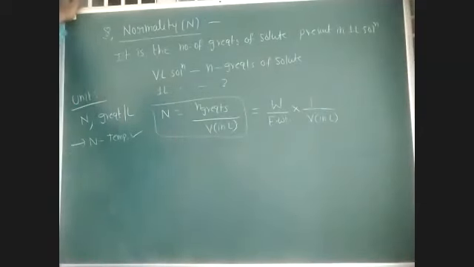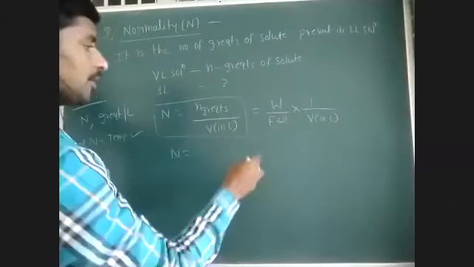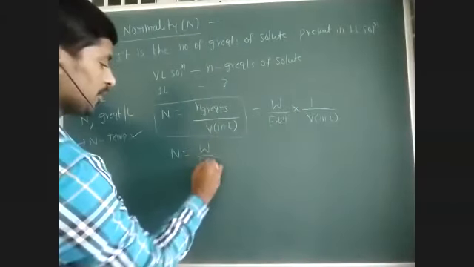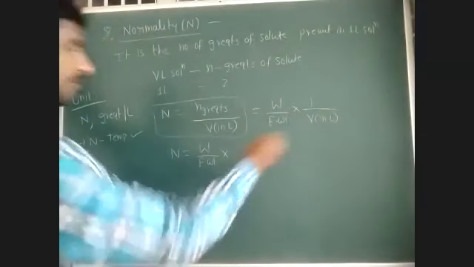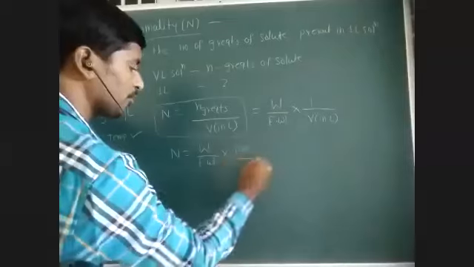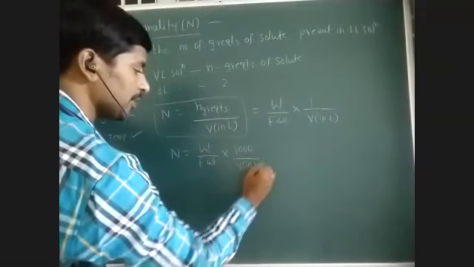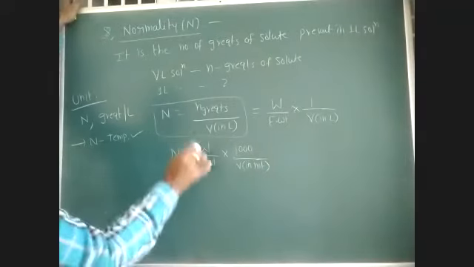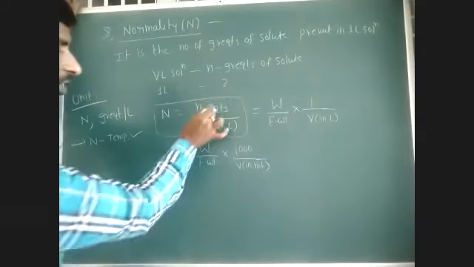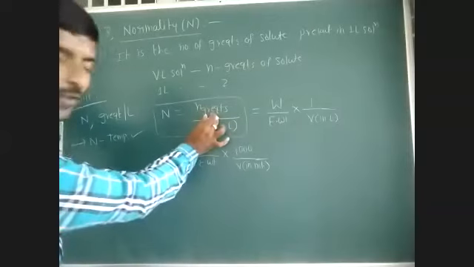Or this may be rearranged like this: normality is equal to weight by equivalent weight into volume expressed in liters. If you express volume in ml, we will get 1000 by volume in ml. So all the expressions are the same as for molarity and normality. The only difference is that in place of number of moles we have number of gram equivalents.